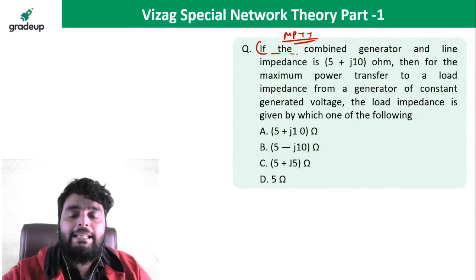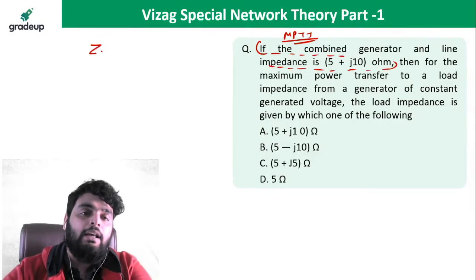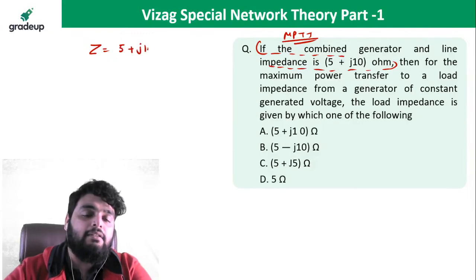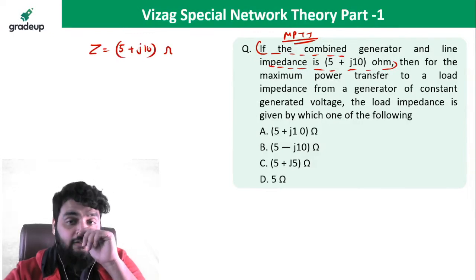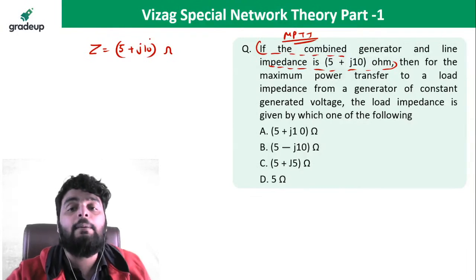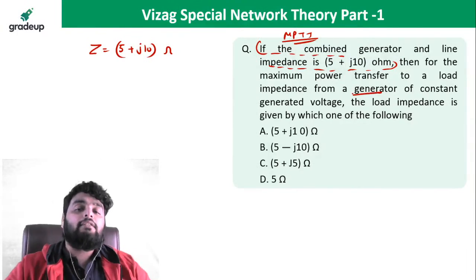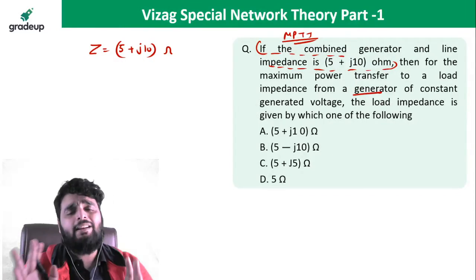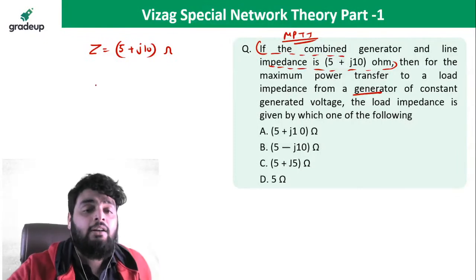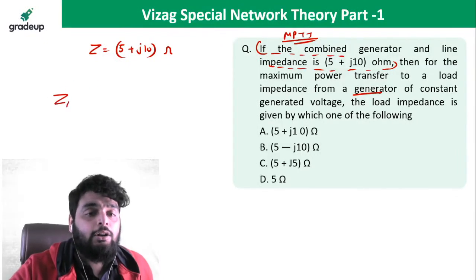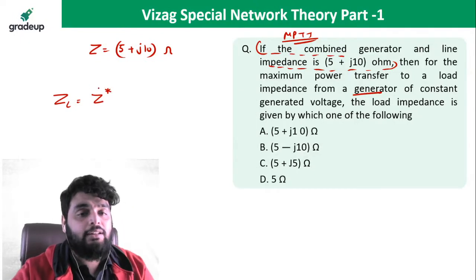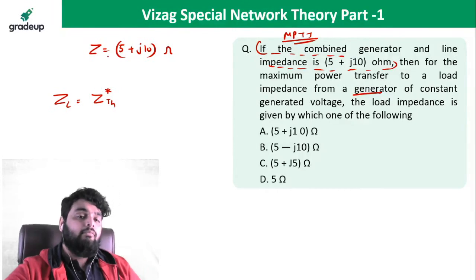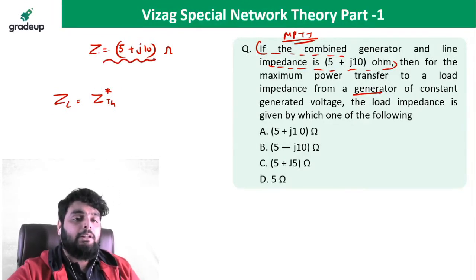If the combined generator and line impedance is 5 plus J10 ohm, it means one impedance is given, 5 plus J10 ohm. Then for the maximum power transfer to an impedance from a generator of a constant generated voltage, what will be the load impedance? They have given so much information, but one thing you should understand: for maximum power transfer, load impedance must be equal to the conjugate of the internal impedance, or you can say Thevenin's impedance. So this is nothing but the Thevenin impedance.